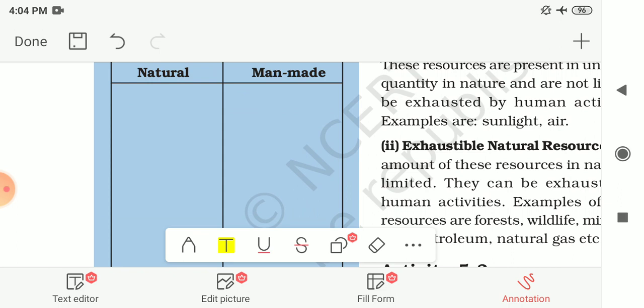We are using air to breathe, sunlight to get heat, as well as water, then clay, coal, petroleum, natural gas, trees, fruits, vegetables, then different minerals and natural fibers like cotton, jute, etc.